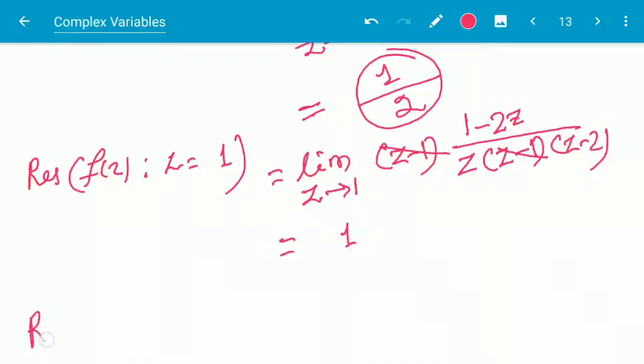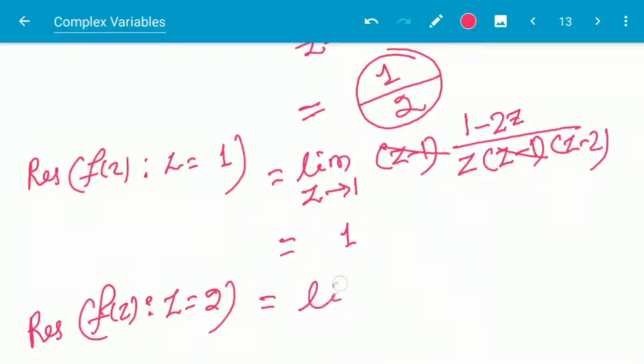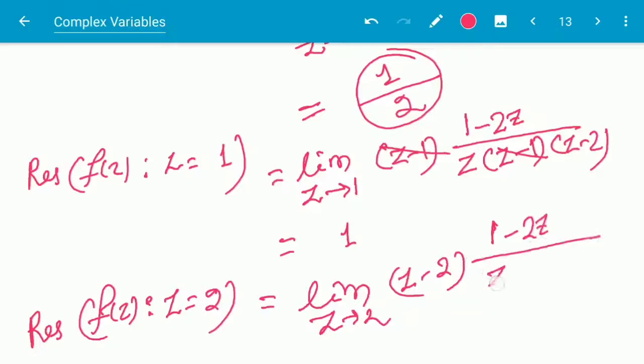Similarly, residue of f(z) at z equal to 2 will be by a similar formula, limit z tends to 2, (z minus 2) into f(z), that is (1 minus 2z) by z into (z minus 1) into (z minus 2).